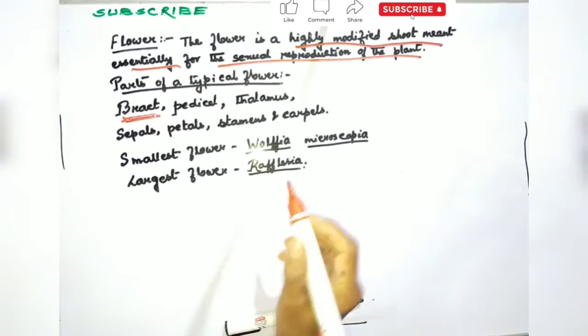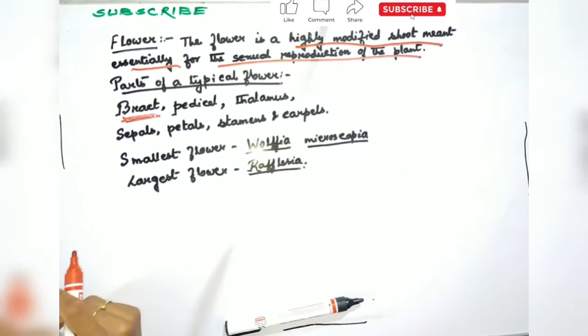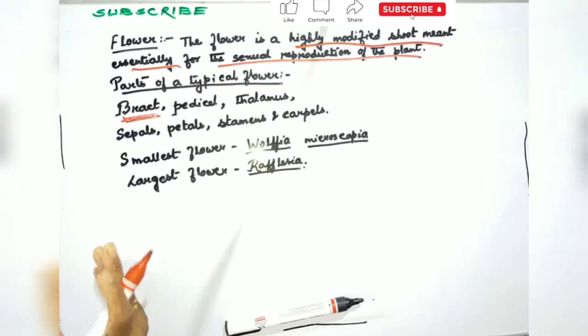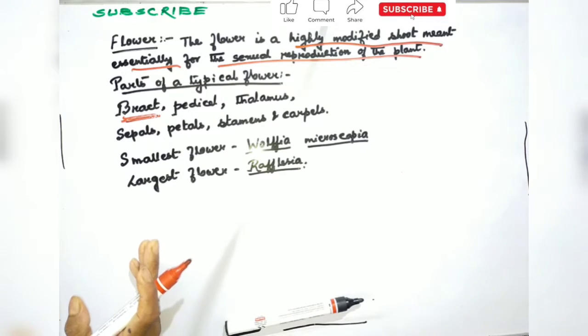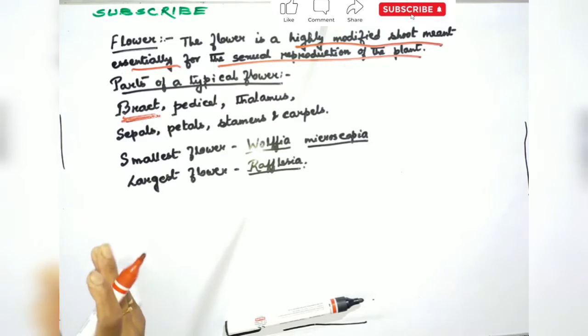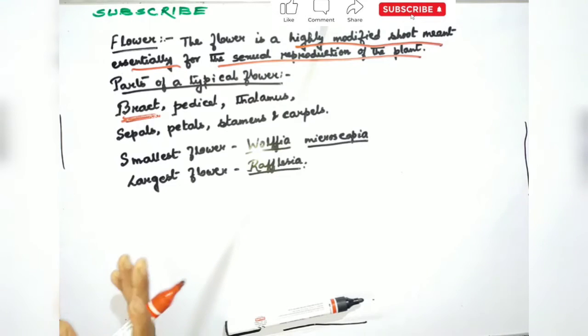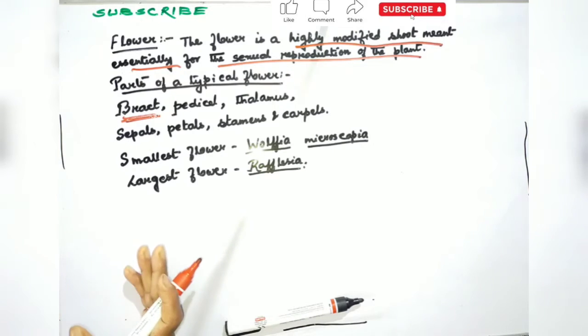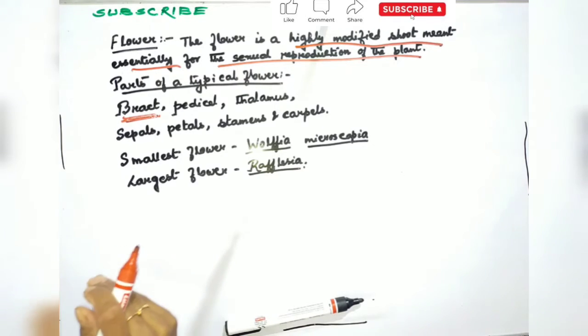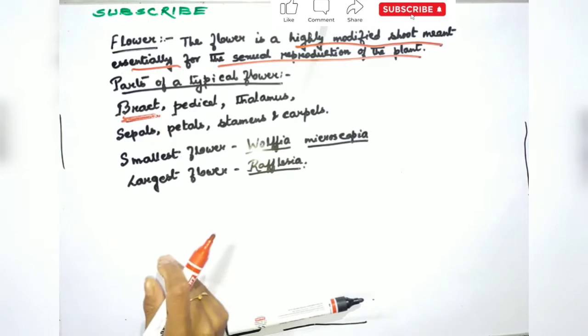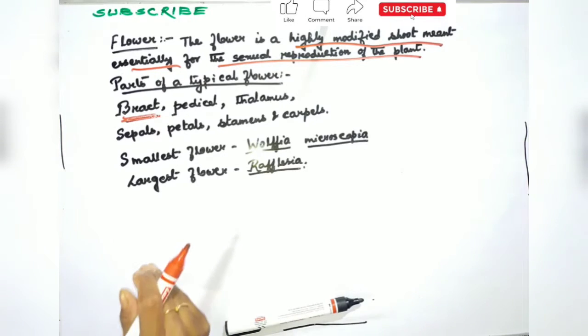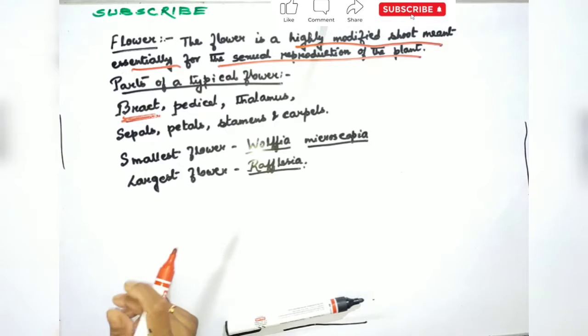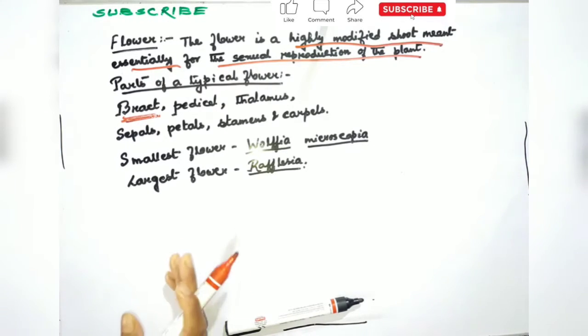Now the word bracteate. A flower arising in the axil of a bract is called bracteate, and if the bract is absent at the base of a flower, the flower is said to be ebracteate. So bracteate means the flower having a bract, and ebracteate means the flower is devoid of a bract.